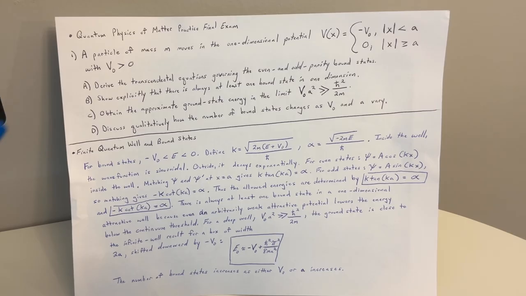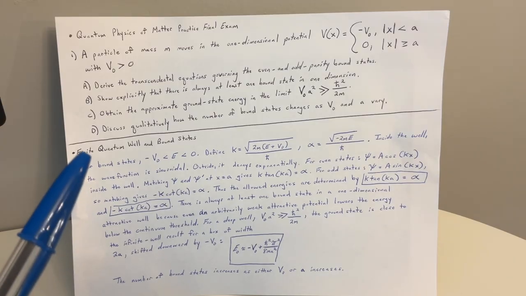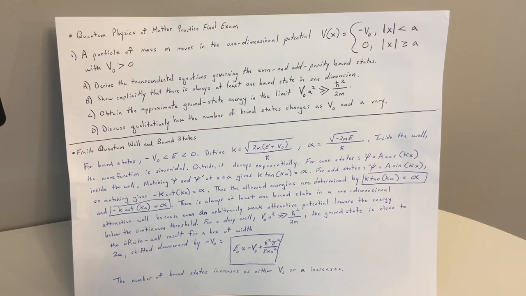I'm just going to get through A through D in a condensed form first. So for bound states, negative V naught is less than E is less than 0. We define kappa equals square root of 2m times the quantity E plus V naught over h bar. Alpha is square root of negative 2mE over h bar. Inside the well, the wave function is sinusoidal. Outside, it decays exponentially. For even states, psi is A cosine kappa x.